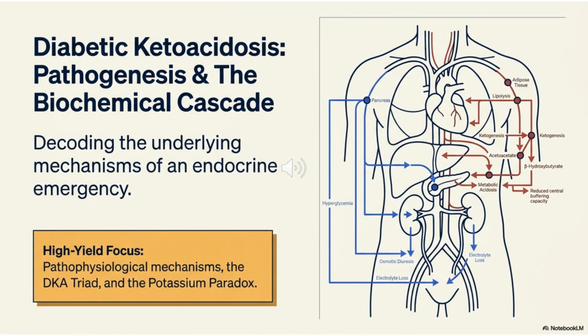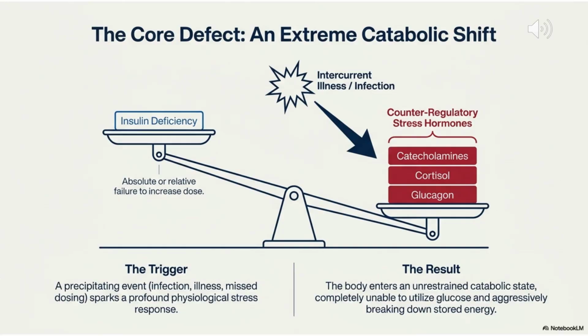Welcome everyone. We will decode diabetic ketoacidosis, or DKA, one of the most critical endocrine emergencies. By the end of this video, you will understand the biochemical story behind the DKA triad, the fluid shifts, and the potassium paradox.